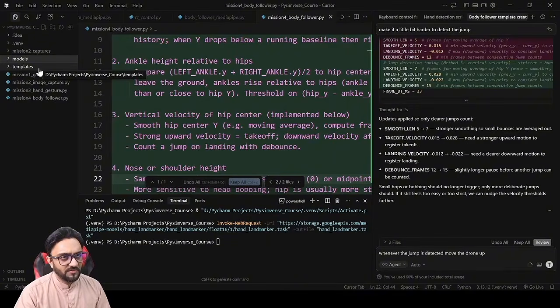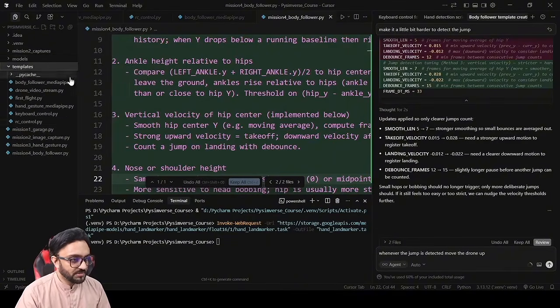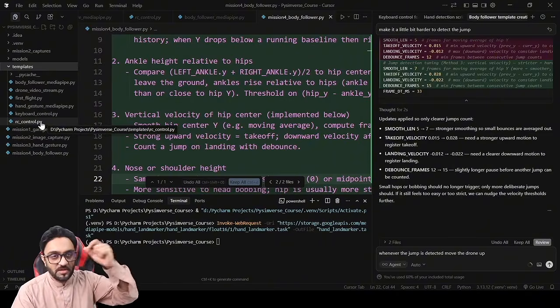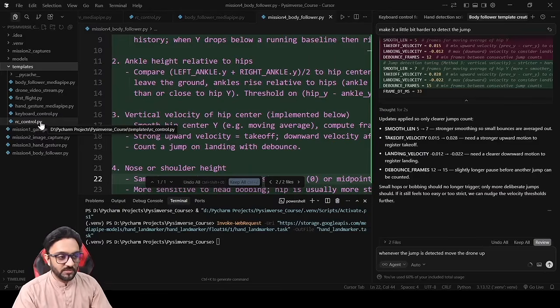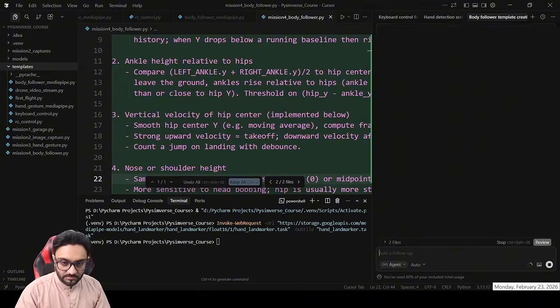Or does it have to be, no, it has to be a continuous loop, my bad. It has to be a continuous loop, so we do have to give RC control because we are using a webcam. You cannot say go up this much, because it will use a time delay whenever it's doing a distance movement. So that's not very useful for us, so we'll use RC control. Whenever the jump is detected, move the drone up. There you go.